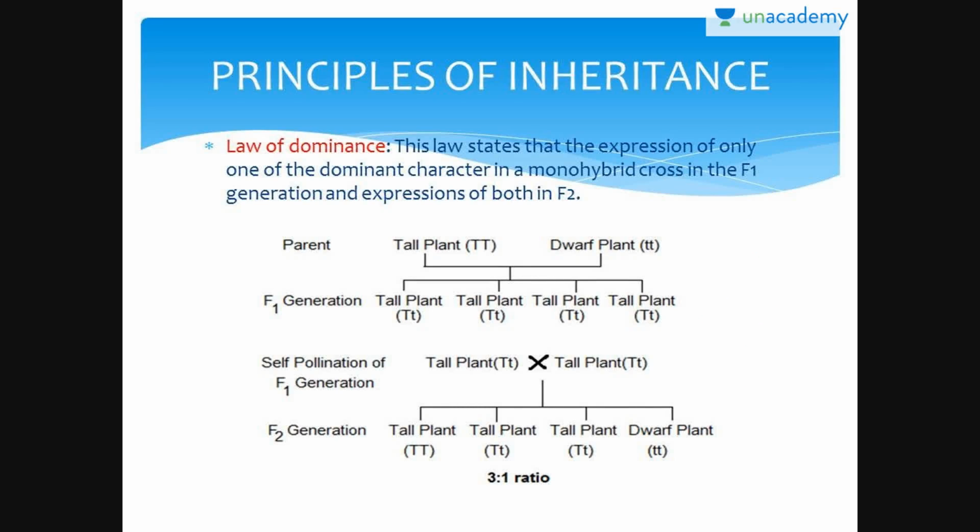Now let's have a look at the principles of inheritance. The first principle we will study is the law of dominance. This law states that the expression of only one dominant character, please note, only one dominant character in a monohybrid cross is the F1, that is the first generation expression, and expressions of both in F2.